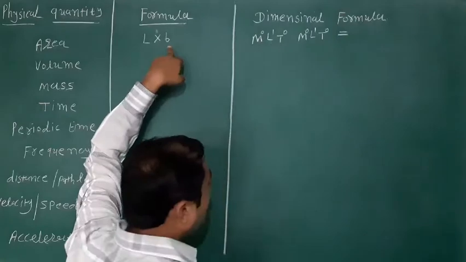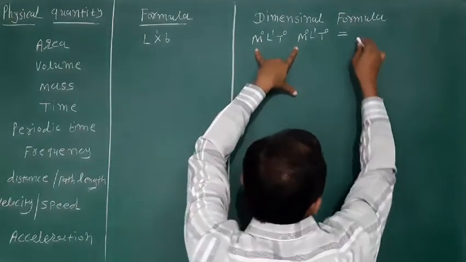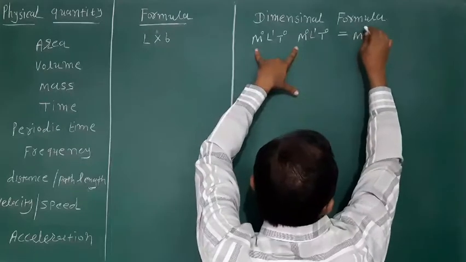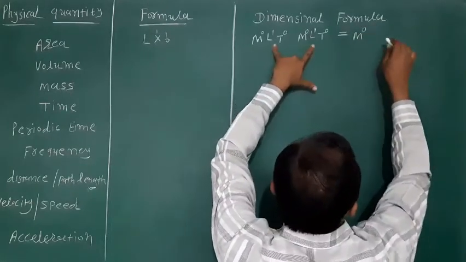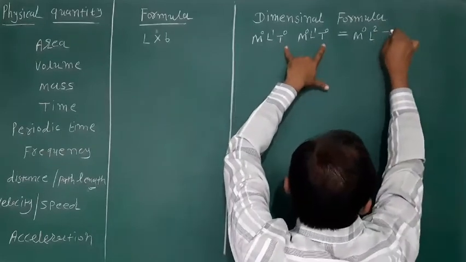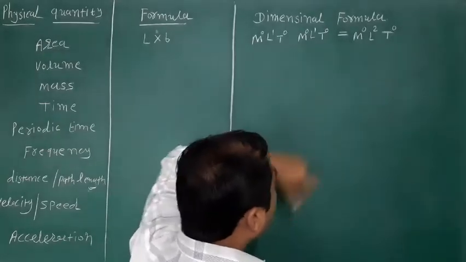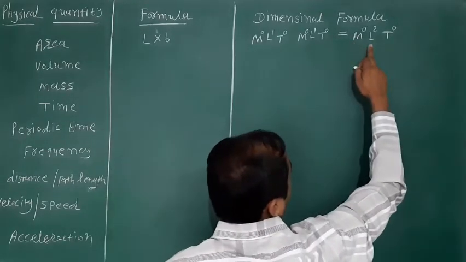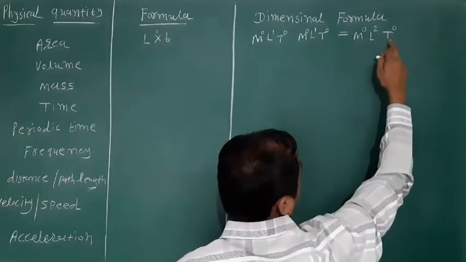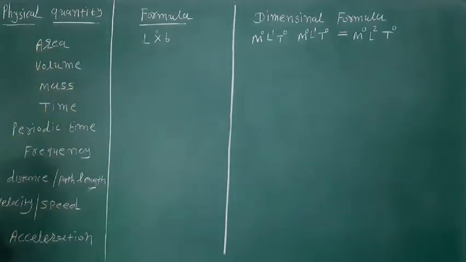Okay? Look here, the bases are the same, so the powers are added. Means M raised to 0 plus 0 means 0. L raised to 1 plus 1 means 2. And T raised to 0 plus 0 means 0. Okay? So M0, L raised to 2, T raised to 0 is the dimension formula for area.